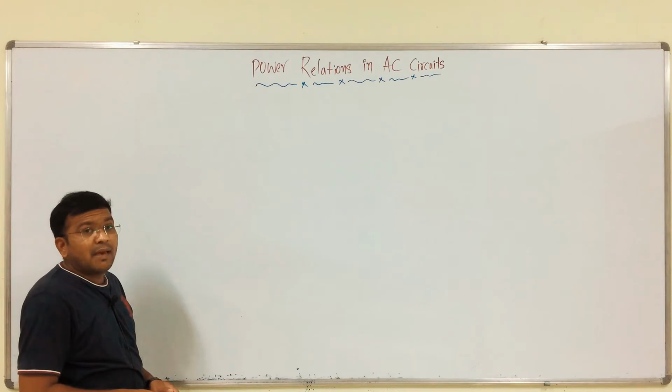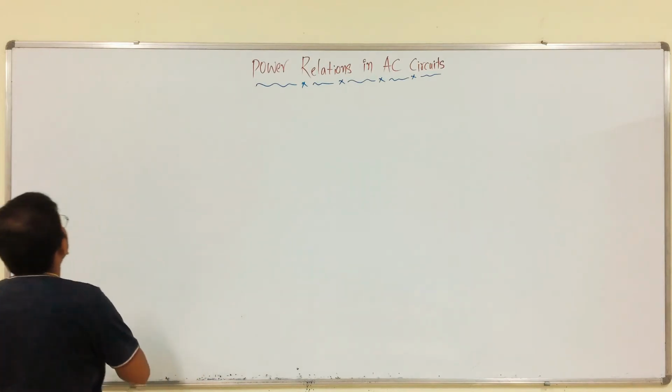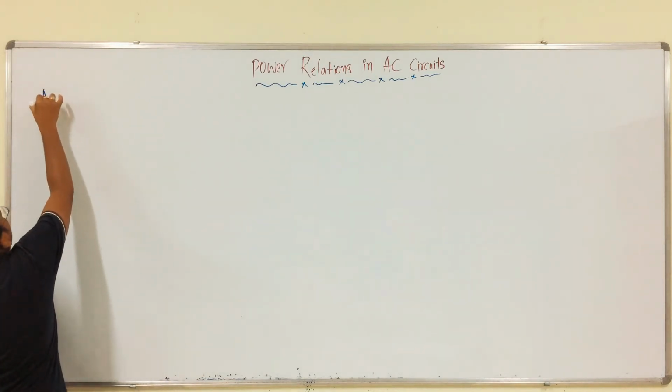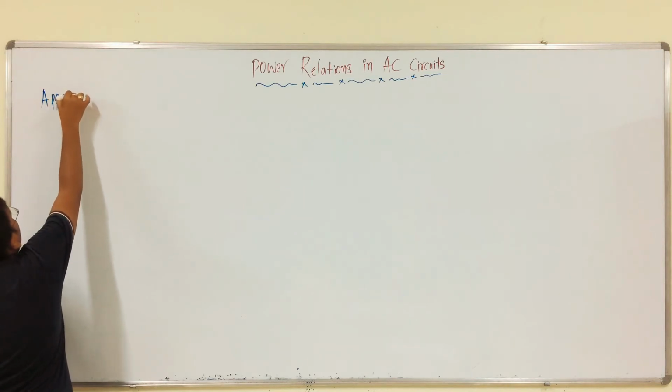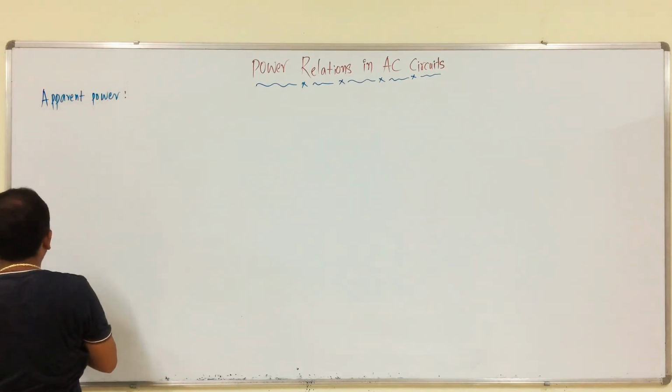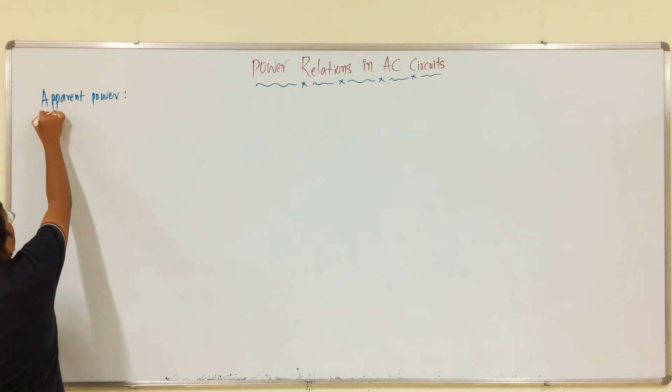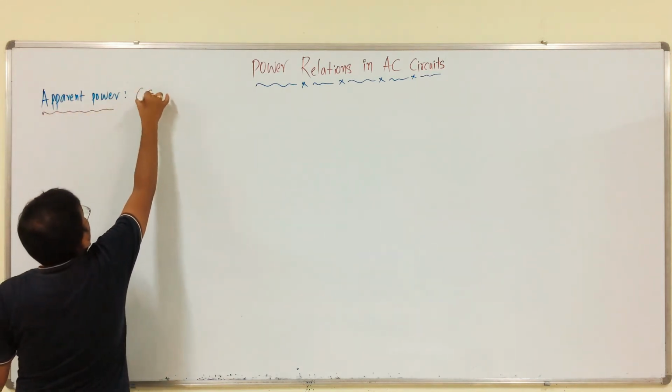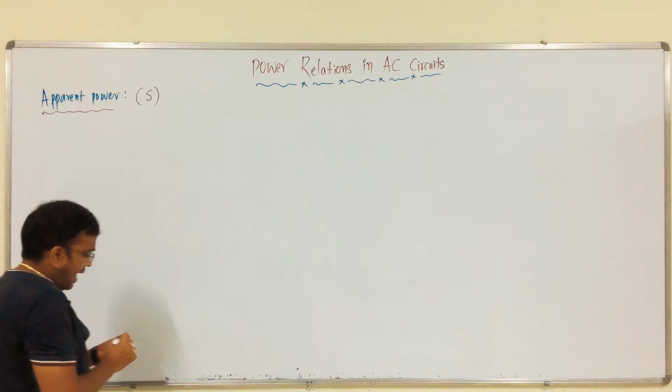Next we will discuss apparent power. It is represented as S. Then what is apparent power?